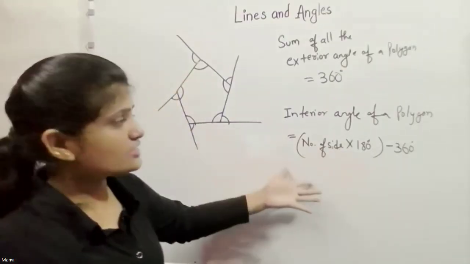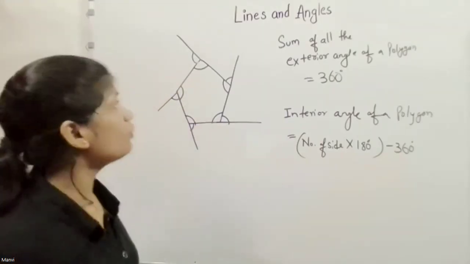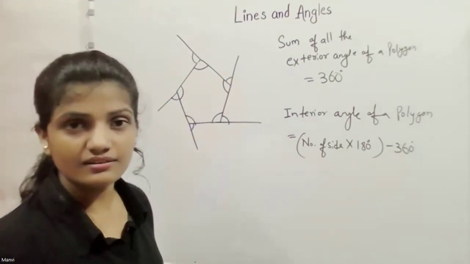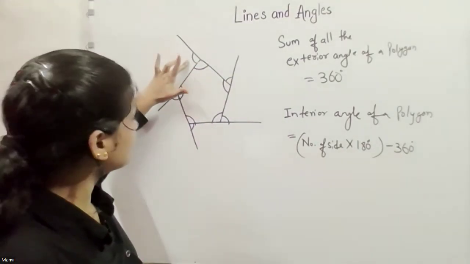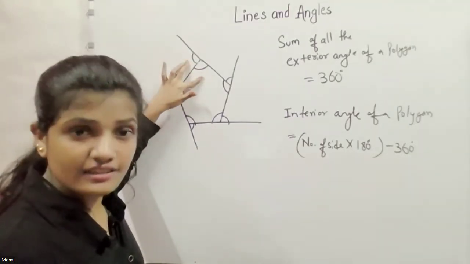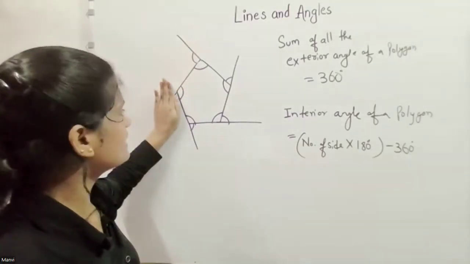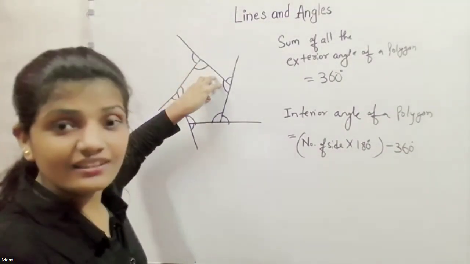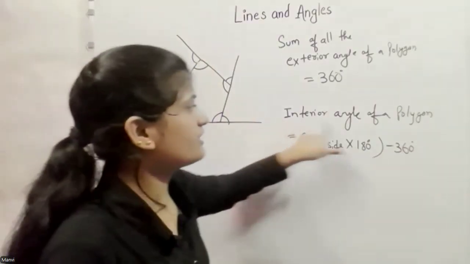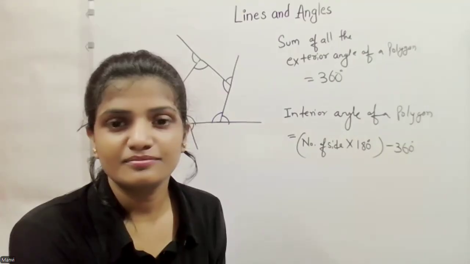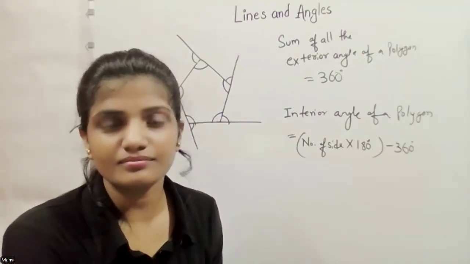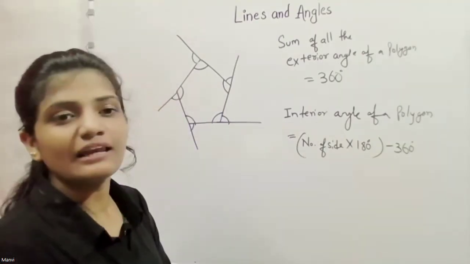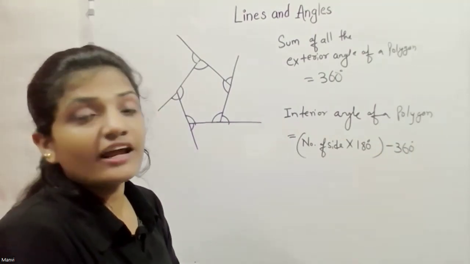And why do we subtract this from 360? Because we know that the sum of exterior angles always equals 360. And here we have both interior as well as exterior. So if we subtract all exterior, then we only remain with interior. That's how we calculate the sum of interior angles of a polygon. So you do 180 times 5 and then you take minus 360. Then you're able to calculate the sum of interior angles of a pentagon.